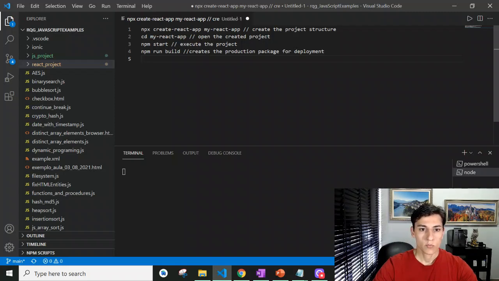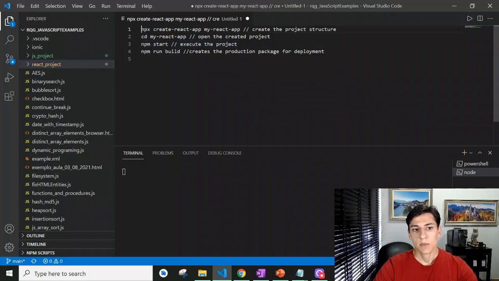Basically, to create a new project, we have to execute the package create-react-app. This package is executed with the npx command, and it creates a new project under the directory with the name we set as a parameter. You may be asking what's the difference between npx and npm.